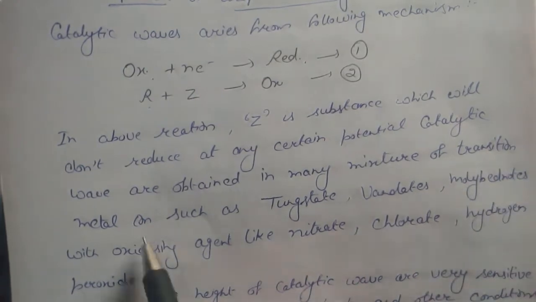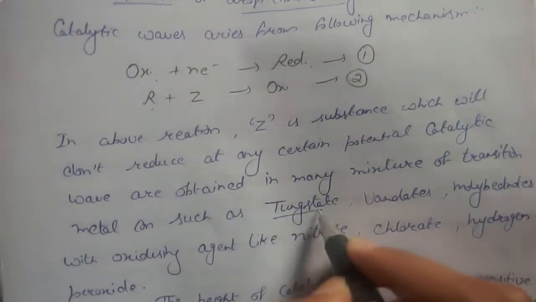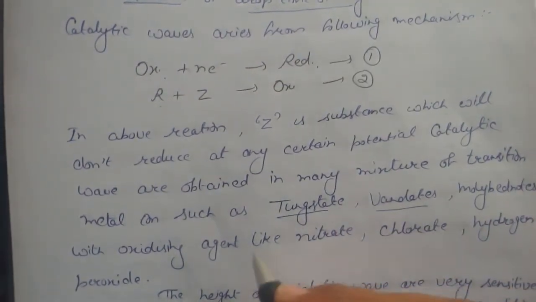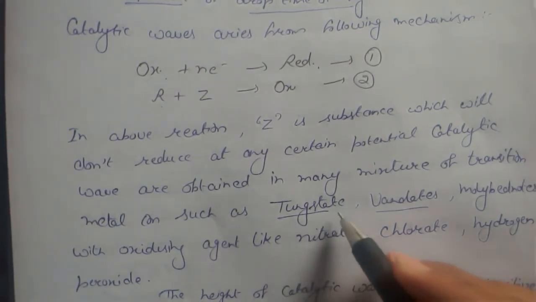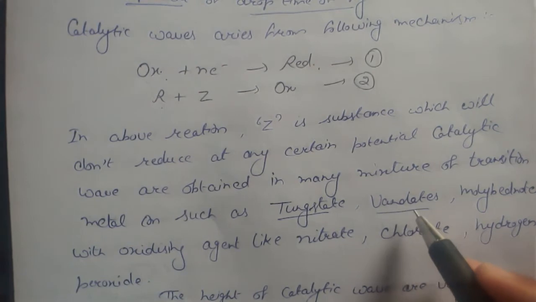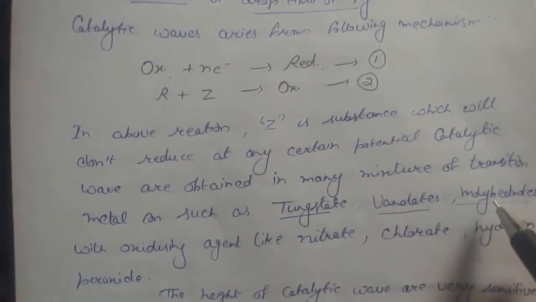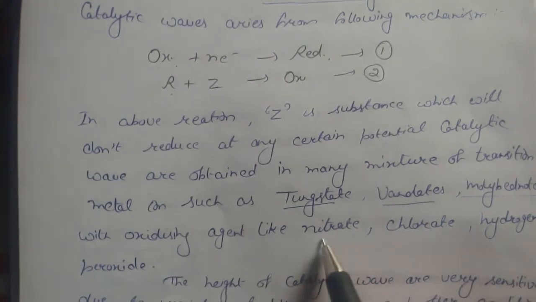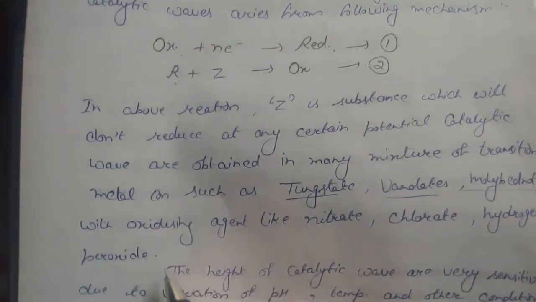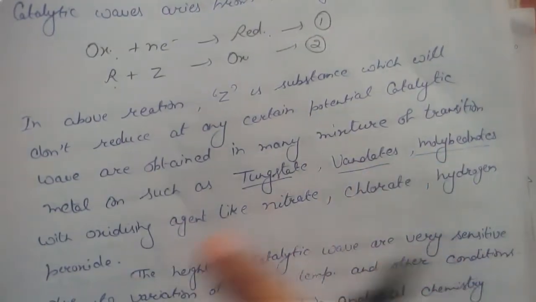Transition metal plus oxidizing agent. So these are transition metals: tungsten is forming tungstate, vanadium is forming vanadates, molybdenum is forming molybdenates, and the oxidizing agents are nitrate, chlorate, hydrogen peroxide. So it is a mixture of these two substances.